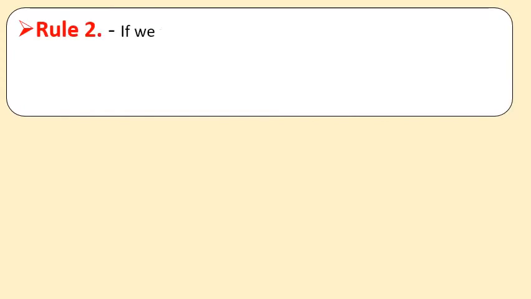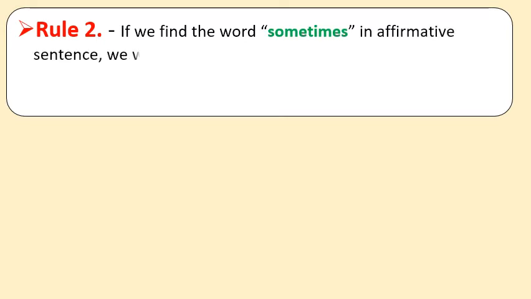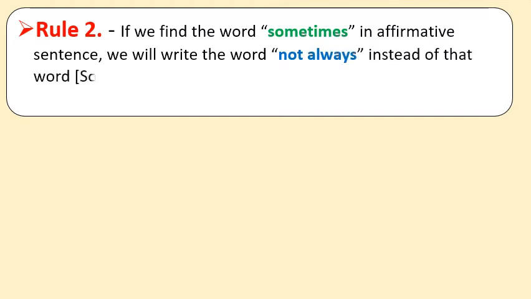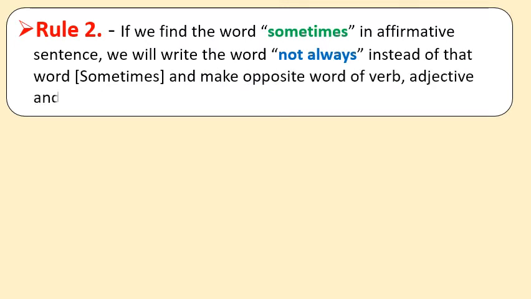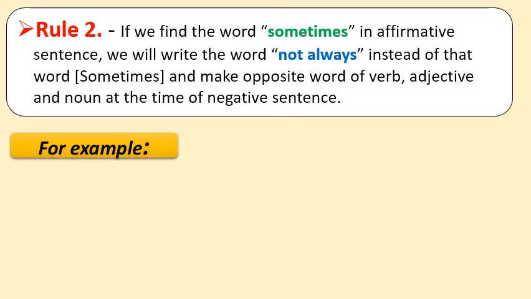Now let us see rule number 2. If we find the word sometimes in an affirmative sentence, we will write the words not always instead of that word, sometimes, and make the opposite word of the verb, adjective and noun in the negative sentence. One thing more you have to keep in your mind: if your sentence is in present simple tense or past simple tense, then you have to use the verb do, does or did as per the subject. Fine. So let us see a few examples to clarify it.